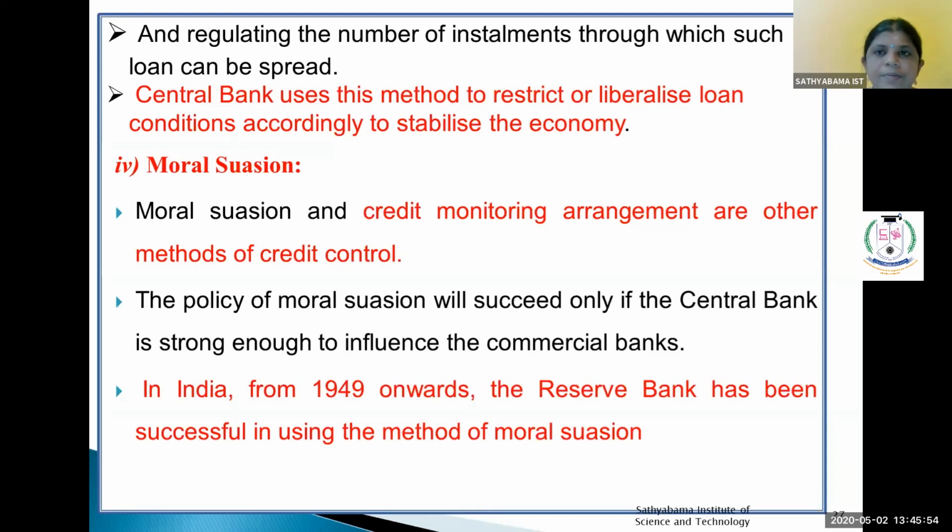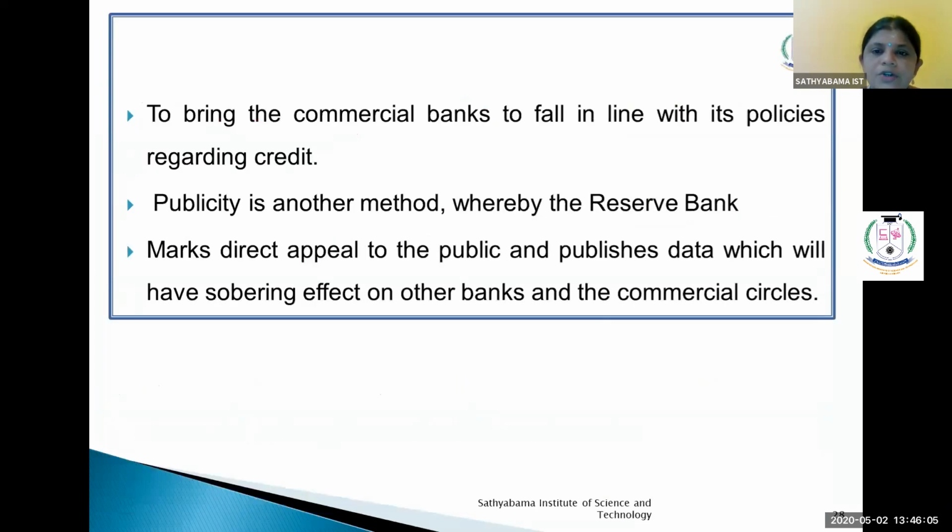In India, from 1949 onwards, the Reserve Bank of India has been successful in using the method of moral suasion to bring the commercial banks in line with its policies regarding credit. Publicity is another method whereby the Reserve Bank makes a direct appeal to the public and publishes data which will have a sobering effect on banks, and through commercial bank circulars.